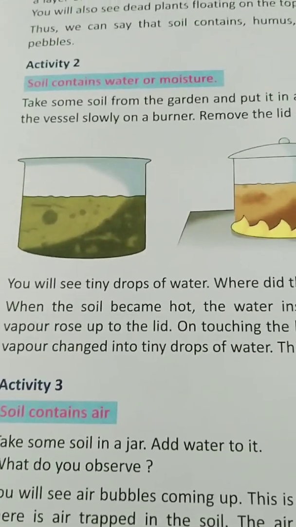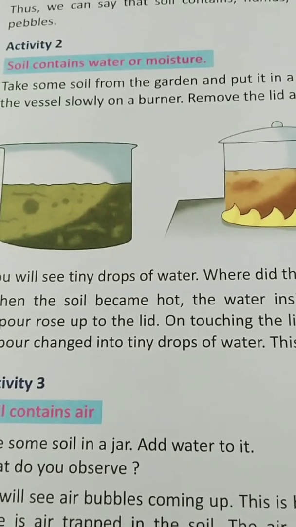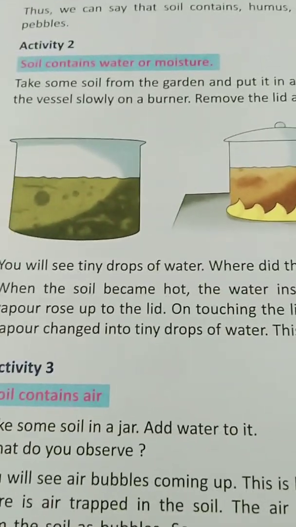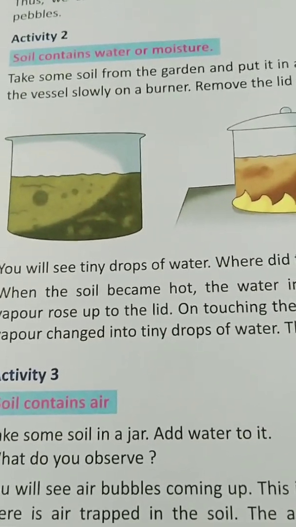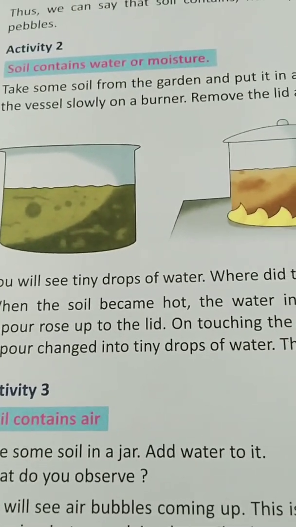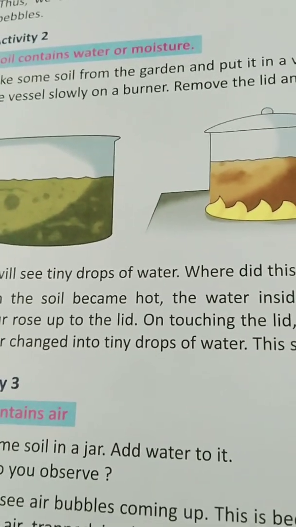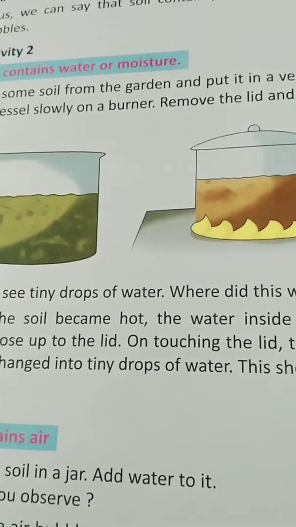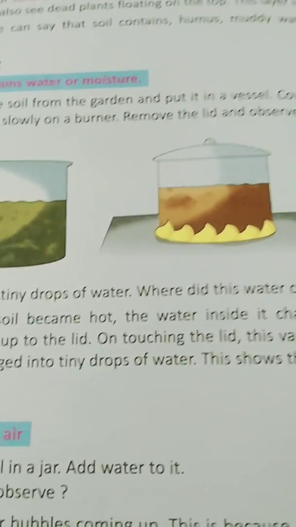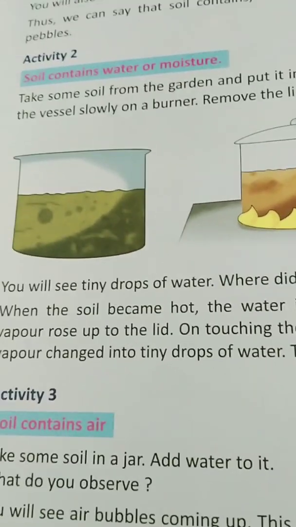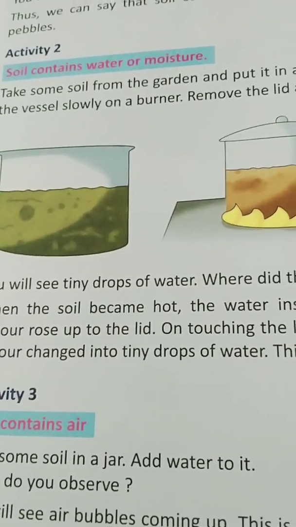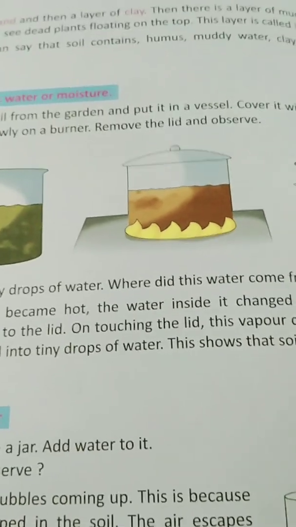Now, come to activity 2. Soil contains water or moisture. Take some soil from the garden and put it in a vessel, cover it with a lid, heat the vessel slowly on a burner, remove the lid and observe.